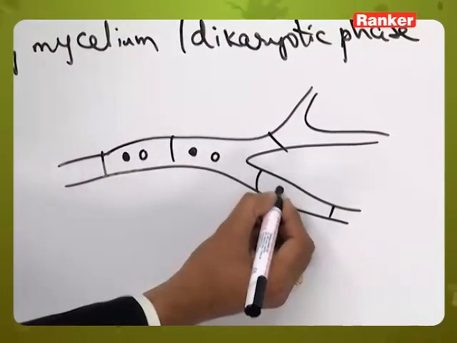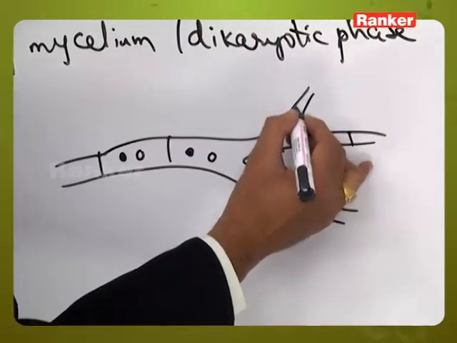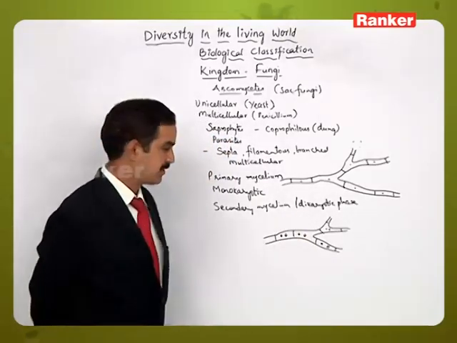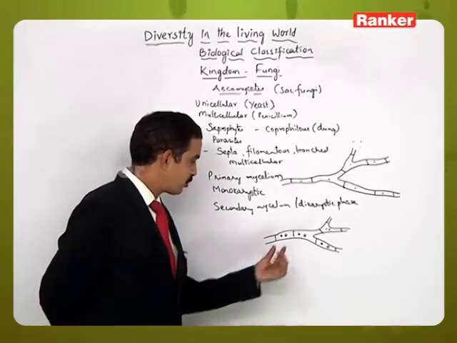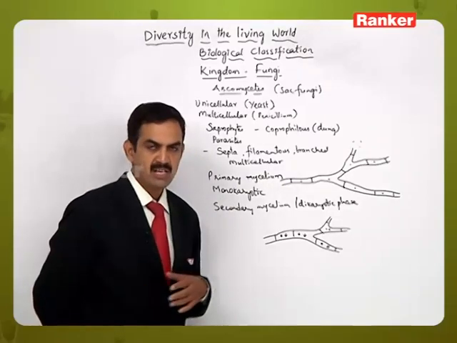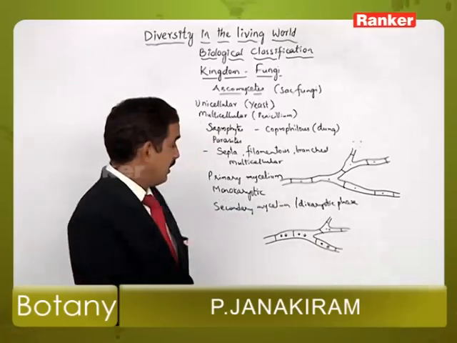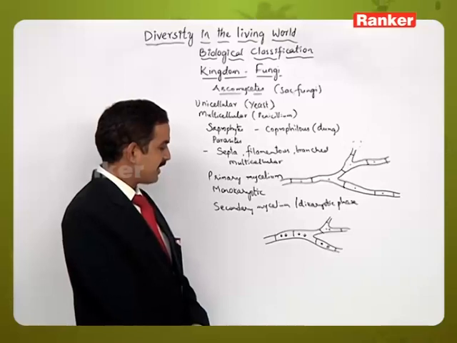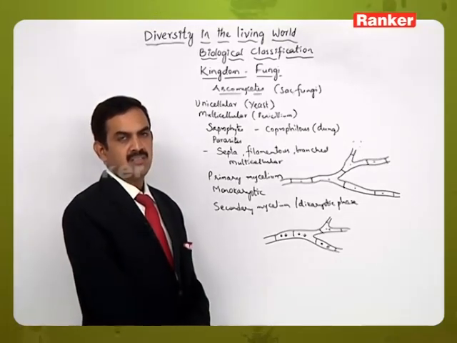One nucleus from the plus strain, one nucleus from the minus strain cell. So this type of condition is called dikaryotic phase. When dikaryotic phase is formed, after some time the two haploid nuclei, one from plus and one from minus, will fuse to form diploid nucleus, and that process is called karyogamy. Then this dikaryotic phase, which is having two nuclei, will be converted into a structure containing diploid cells.